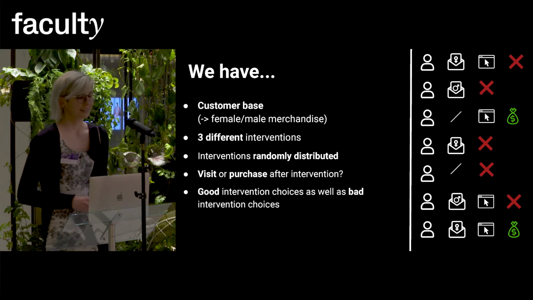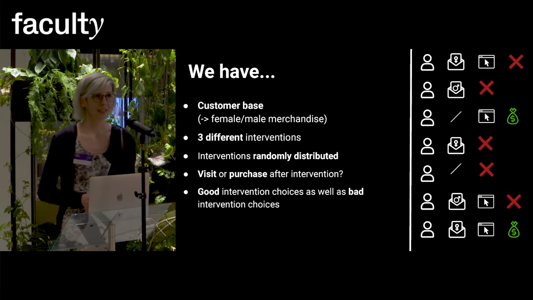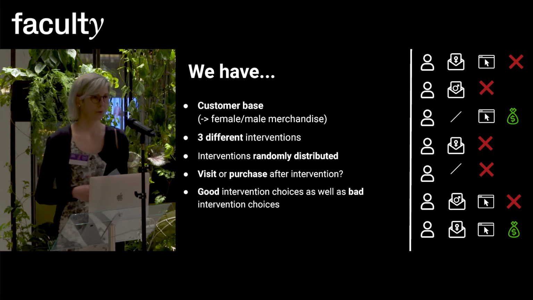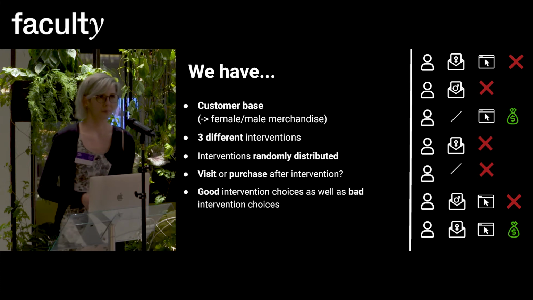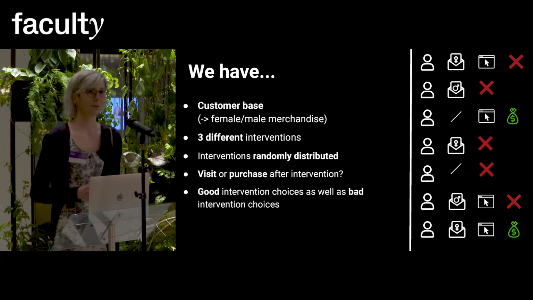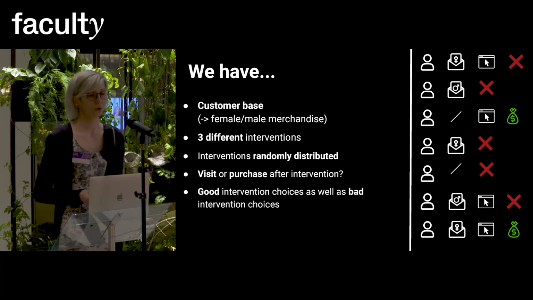The data that we had was a customer base from the last 12 months, and it was people who bought merchandise. We do know whether they bought merchandise for women or merchandise for men. This data had 3 different interventions. So there were 2 different emails that could be sent: one email for merchandise for men, one email for merchandise for women, or sending no email at all. All these interventions were randomly distributed. And the dataset told us as well whether people, after this intervention, within 2 weeks, visited the website and bought something.